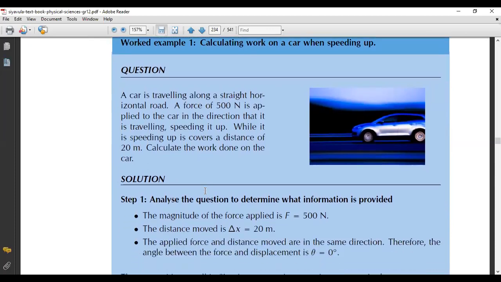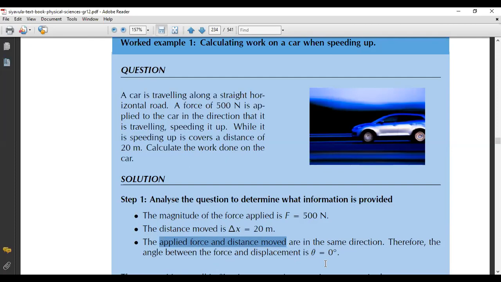The applied force and the distance are moving in the same direction. Remember what we spoke about earlier, that when the applied force and the distance are moving in the same direction, the angle between the force and displacement is 0.